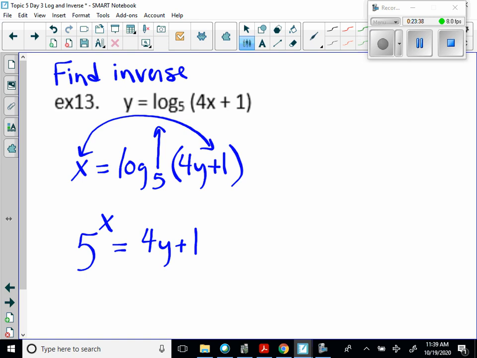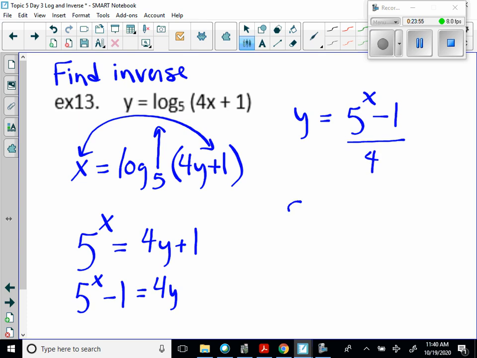Now we're going to solve for y. So we say 5 to the x minus 1 is equal to 4y. And then we say y equals 5 to the x minus 1 all over 4. So we can say f inverse of x is equal to 5 to the x minus 1 over 4.